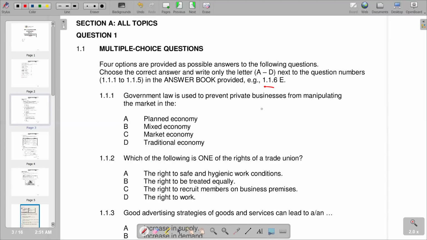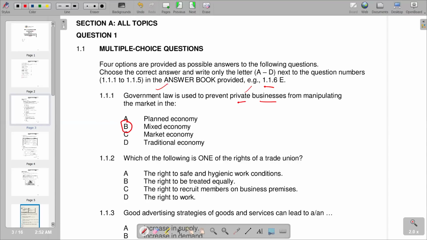To prevent private businesses from manipulating the market: planned economy, mixed economy, market economy, and then we've also got traditional. Private business is inside the setup. So basically, you're saying there is the market economy. Remember, private businesses, we find them in the market. You can see that there is government and also there's private businesses. We are seeing private business also being there. So it means it's a mixture, which means that the correct answer that we have there is a mixed economy. So we have B being the correct response.